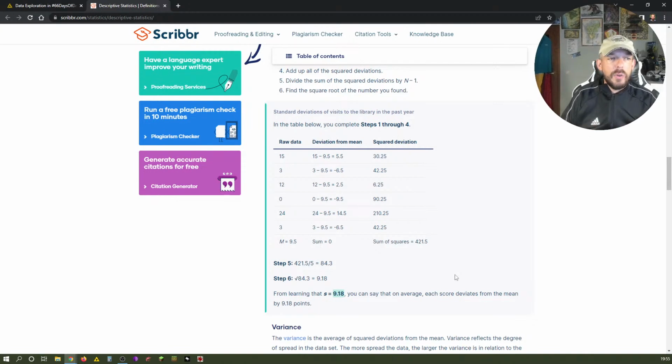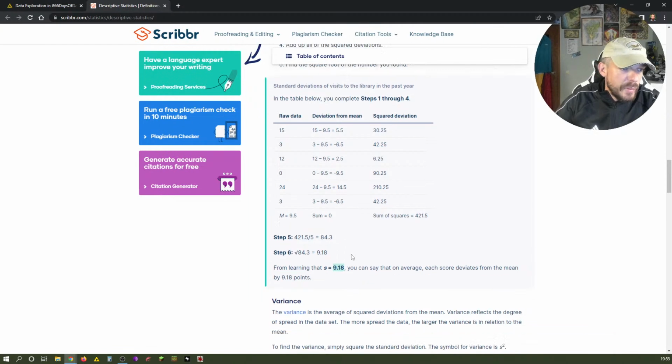A standard deviation, or an s or a sigma, as they say, of 9.18 alone, from my understanding, doesn't tell you a lot. You have to look at the data, because if you know that your range in this case is basically 24, you know the standard deviation gets much more related to these numbers, right?